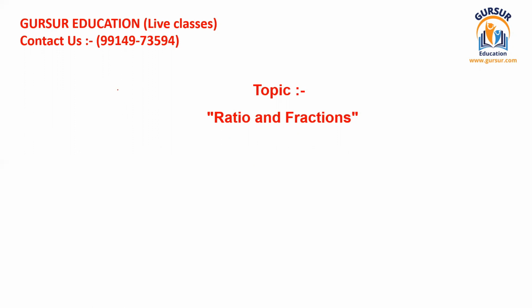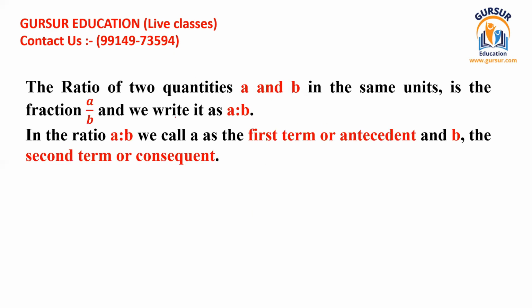So I'm just going to tell you what this is about. If we talk about ratio, what is ratio? The ratio of two quantities. Here it has been written two. That means two items are a must, two elements are a must for making the ratio. There must be two elements.